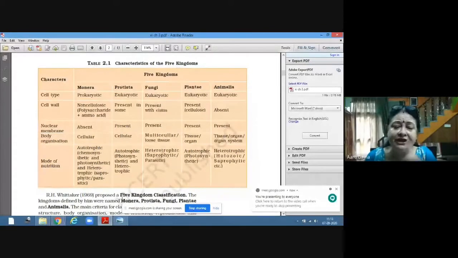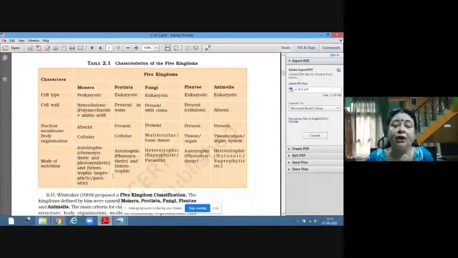If we see the nutrition in the bacteria, they can be autotrophic, they can be heterotrophic. In autotrophic, they can be chemosynthetic, they can be photosynthetic. In heterotrophic, they can be saprophytic, they can be parasitic. So you should be knowing the definition of all these terms.